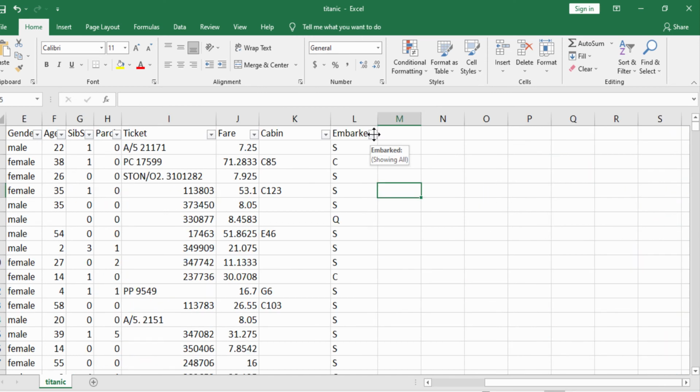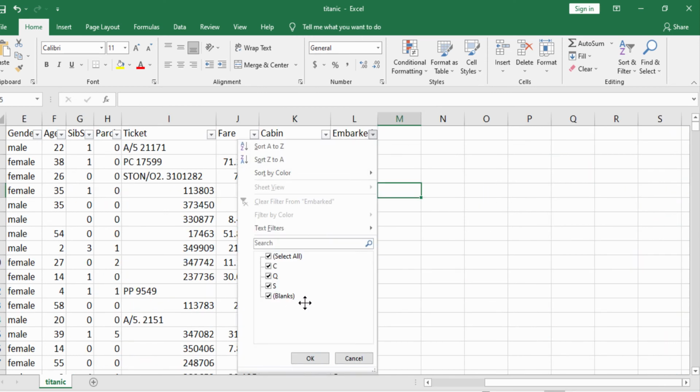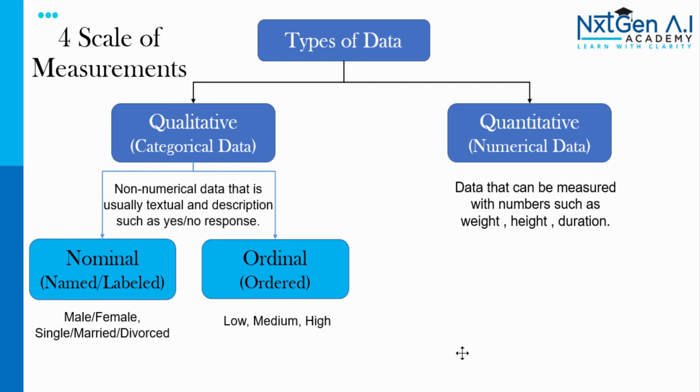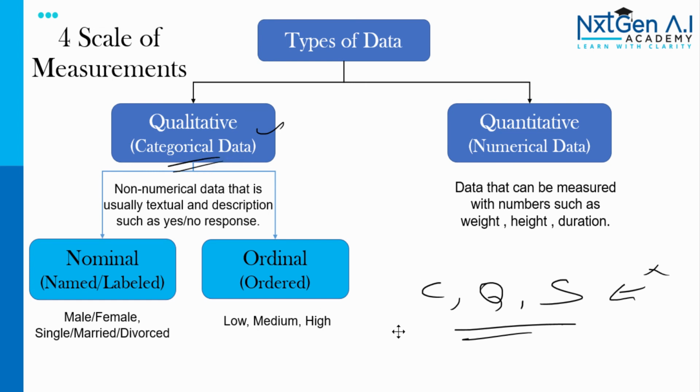One small quiz. In the Titanic data set, we have a column called embarked. Embarked means passenger departure happened from these three locations, that is C, Q, S. Now we will apply the rule. Arithmetic is not possible, so I can tell it's categorical data.